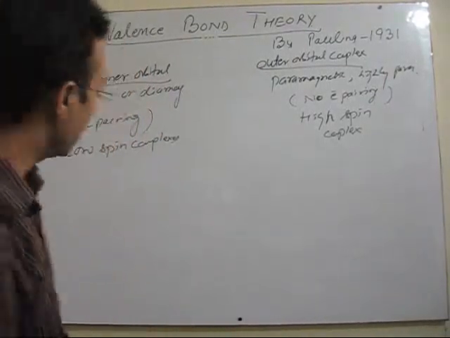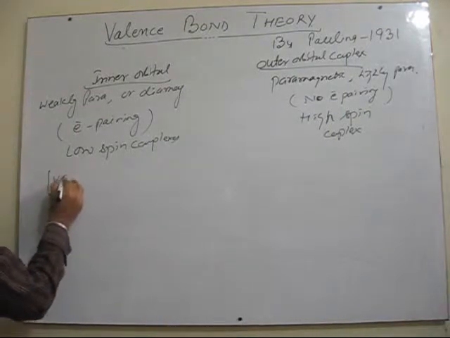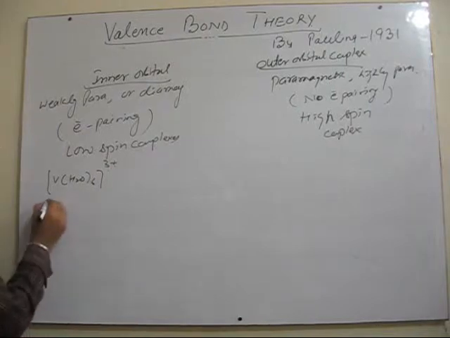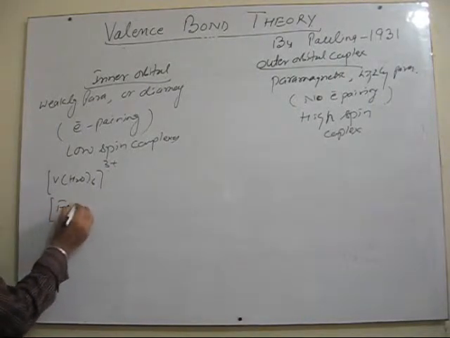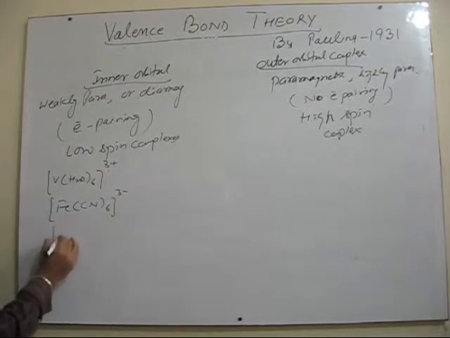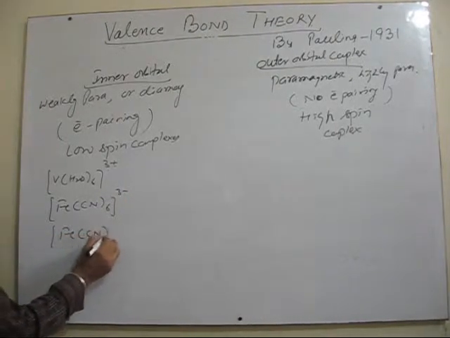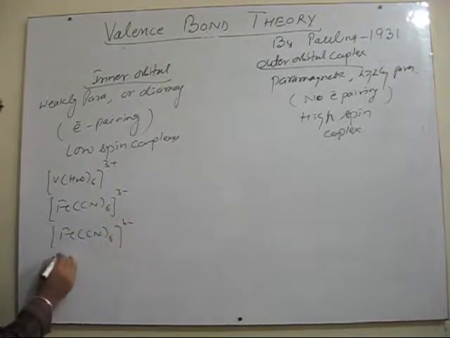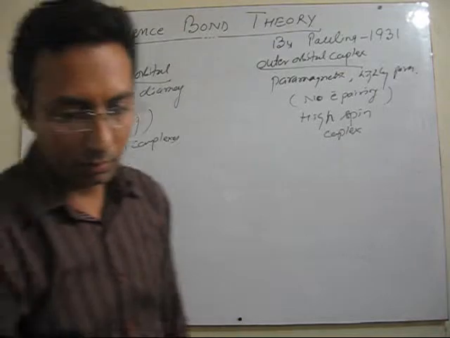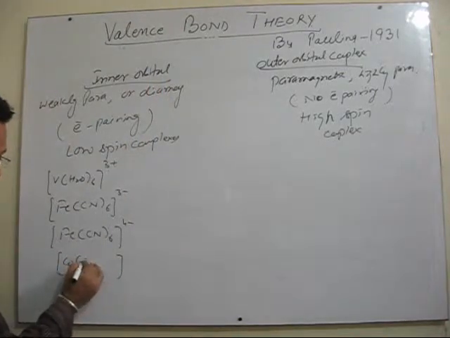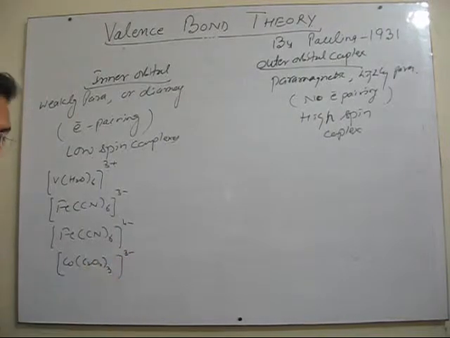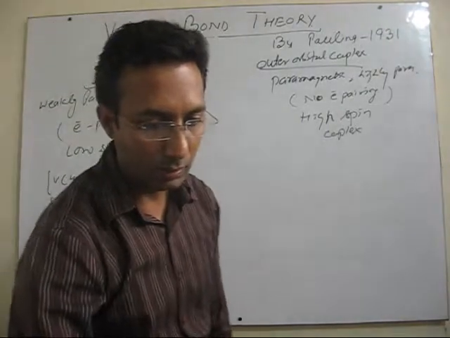Let me give you some examples in this particular case. In case of low spin complexes, we have the example of the complex of vanadium. We have the example of a complex of iron, where cyanide is the ligand, in different oxidation states. The complexes of cobalt with a bidentate ligand, oxalate, in +3 oxidation state.